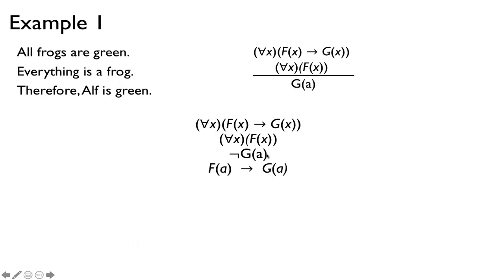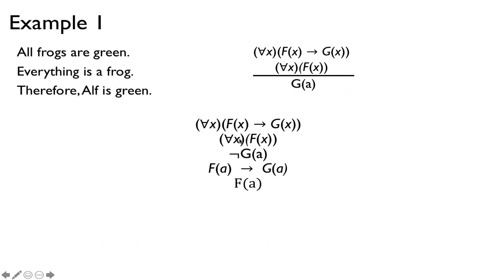Okay, so here's the universal quantification rule. Since a is a name letter, just an object in our domain, and this first statement is true for all x, certainly it's true for a, so we can take this statement and write a in place of x. So now we have f of a implies g of a. Any letter that represents some object can be replaced for x in the for all x sentence.